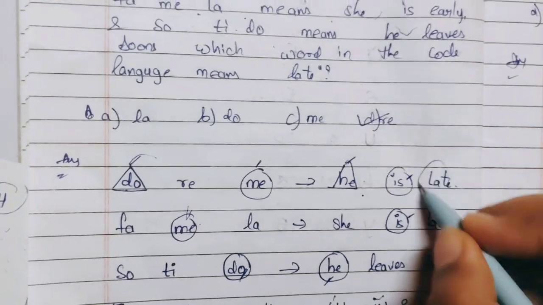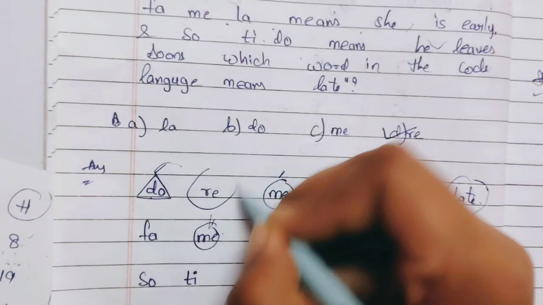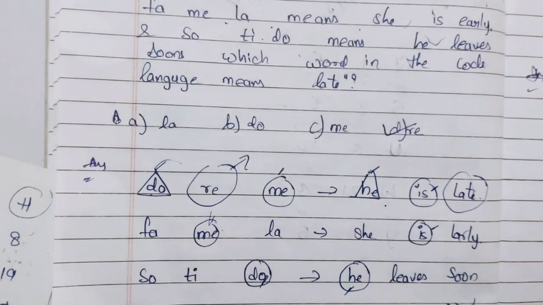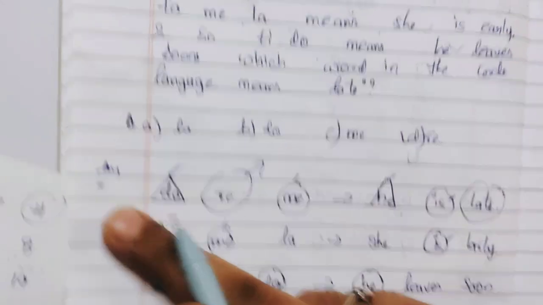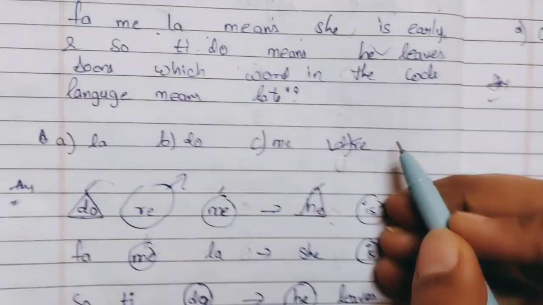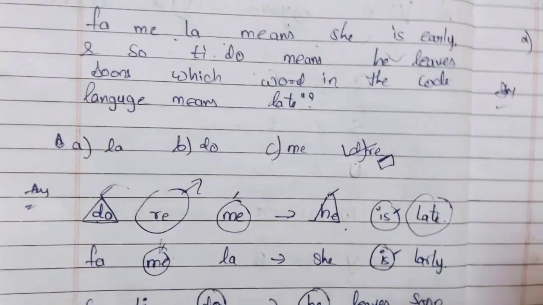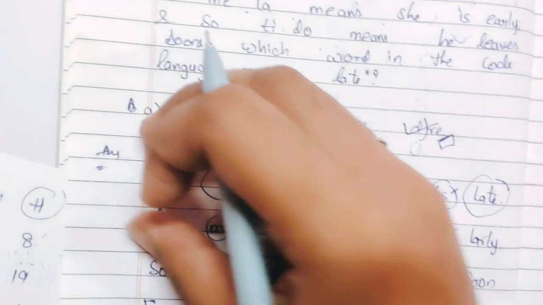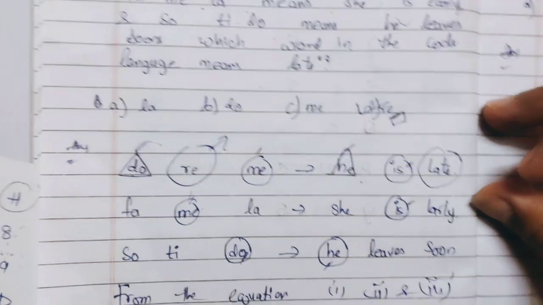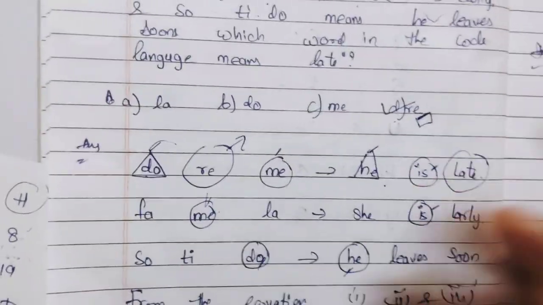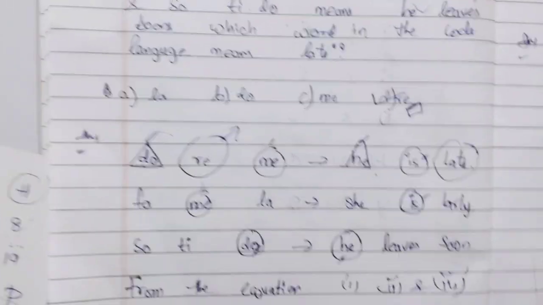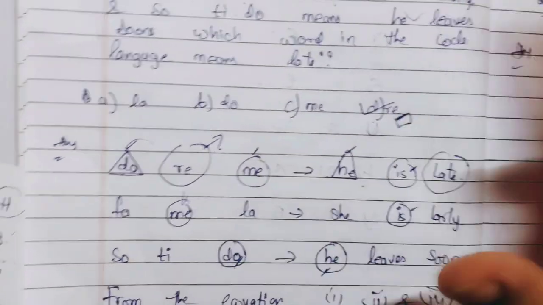Now if you are seeing here, late and re are the only ones left in this first code. So our answer will be re, that means the word late. Okay, so like this we have to write the words and the meaning, which word means which, and then we will find the answer.